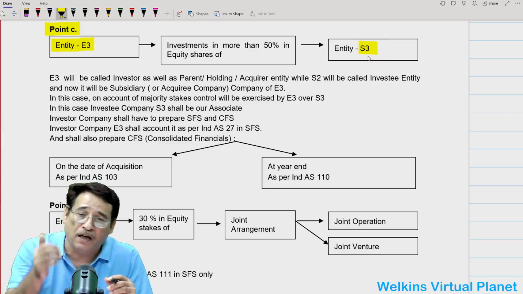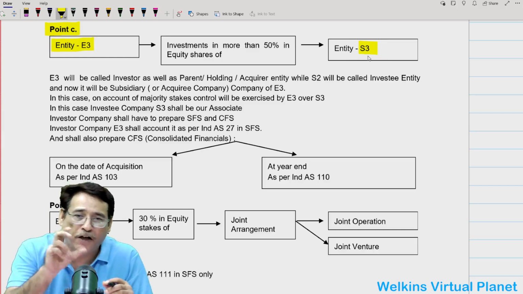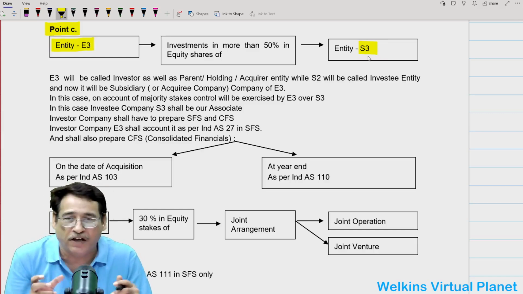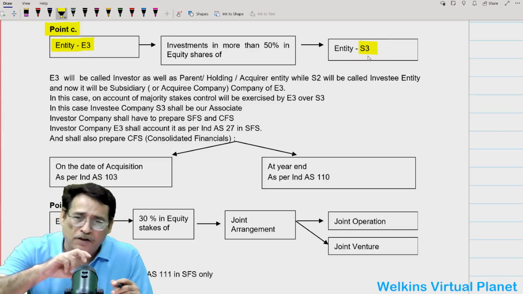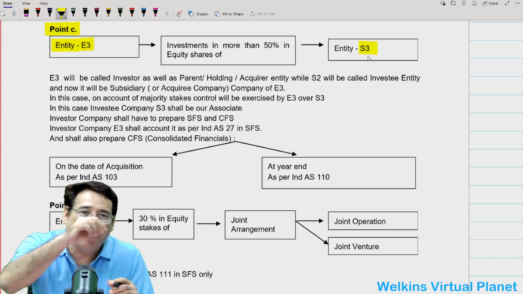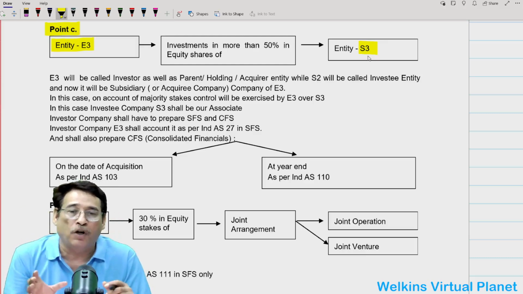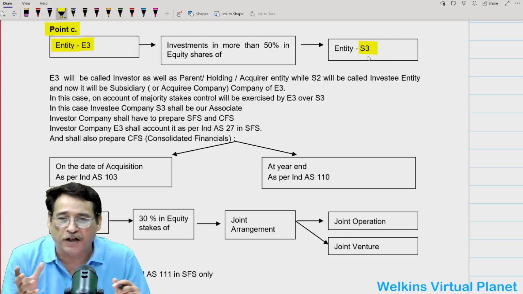In this case, again, you are supposed to prepare two types of financial statements: separate financial statement and consolidated financial statement, similar to the earlier version. In this case also, when you record your investment in your subsidiary company in your separate financial statement, you will record it as per the provisions of AS 27.